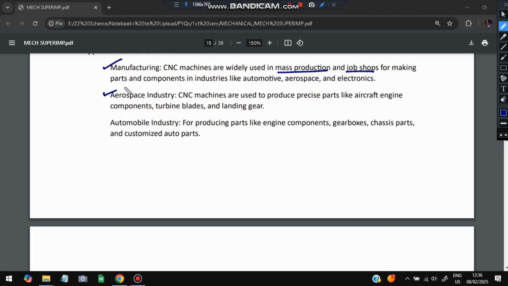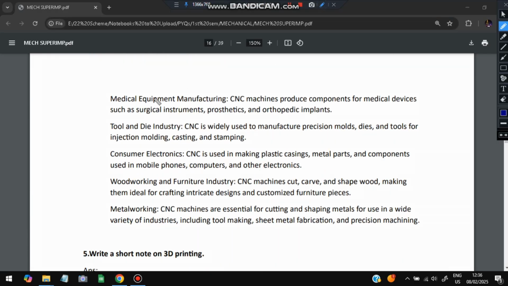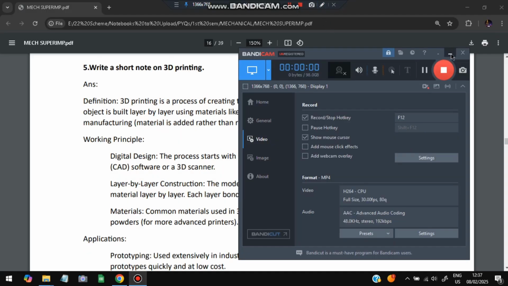Second is the aerospace industry, used to produce precise parts like aircraft components, turbine blades, and landing gear. Automobile industry for producing parts like engine components and gearboxes. All those parts required will be produced by CNC. It is also used in medical equipment, tool and die industry, consumer electronics, woodworking, and metalworking. Whatever parts and components are required will be generated by CNC.